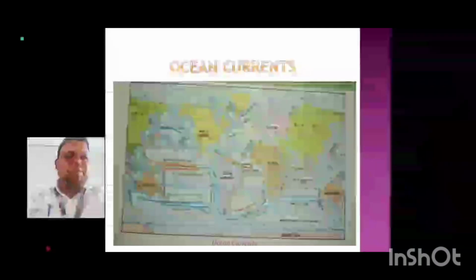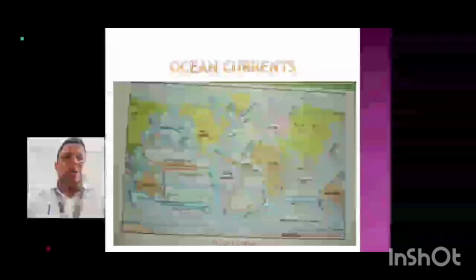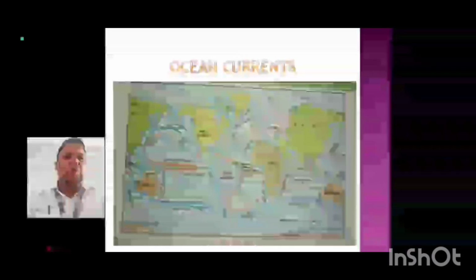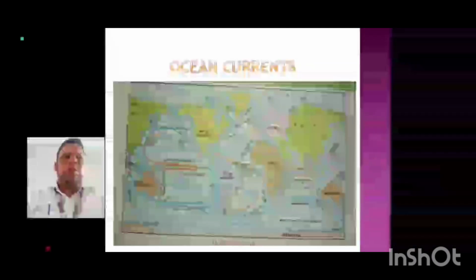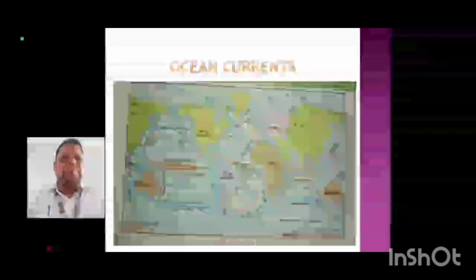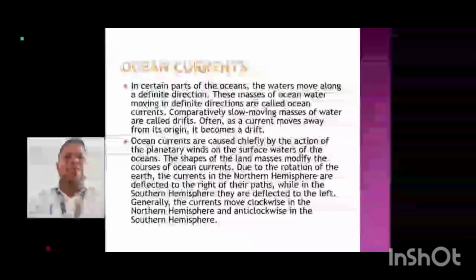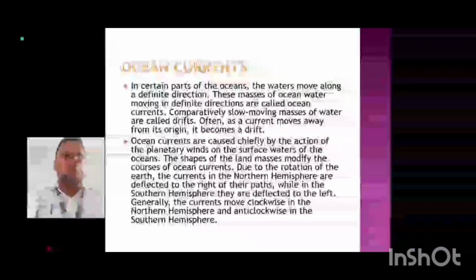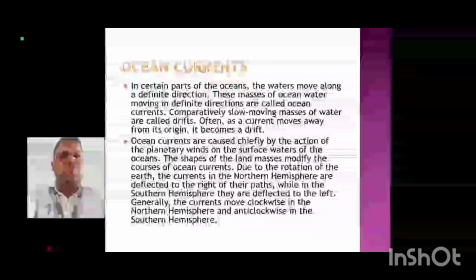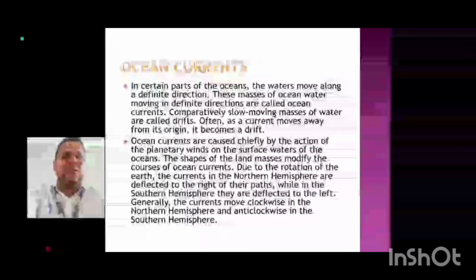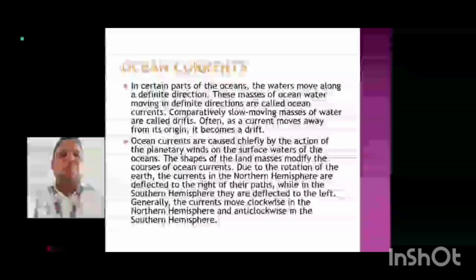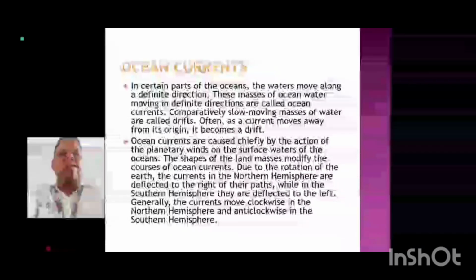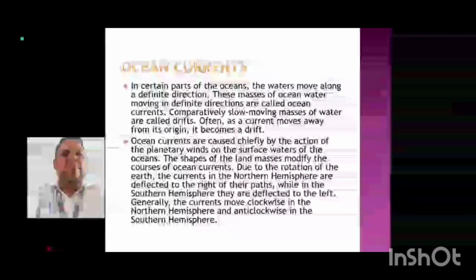Now, this diagram shows the ocean currents in the northern hemisphere and the southern hemisphere, where the ocean current is flowing. Ocean currents: in certain parts of the ocean, the water moves along a definite direction. The masses of ocean water moving in a definite direction are called ocean currents. Comparatively slow moving masses of water are called drifts, and a current that moves away from its origin becomes a drift. Ocean currents are caused chiefly by the action of planetary winds on the surface of the water of the oceans.